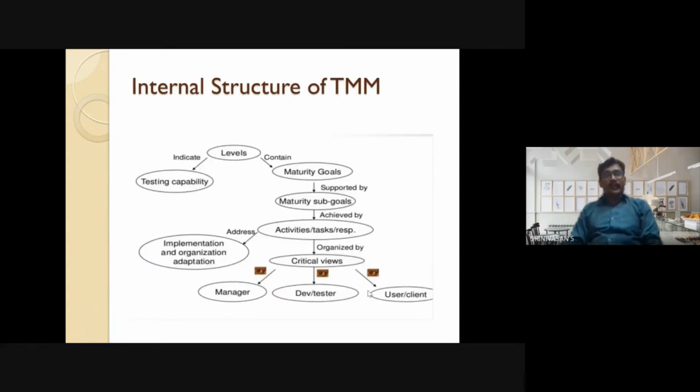We now look at the internal structure of TMM. It has 5 levels. Each level contains maturity goals that are supported by many sub goals. Both major maturity goals and maturity sub goals are achieved by a list of activities or tasks. These tasks are organized based on the views collected from manager, developer, tester, and clients.